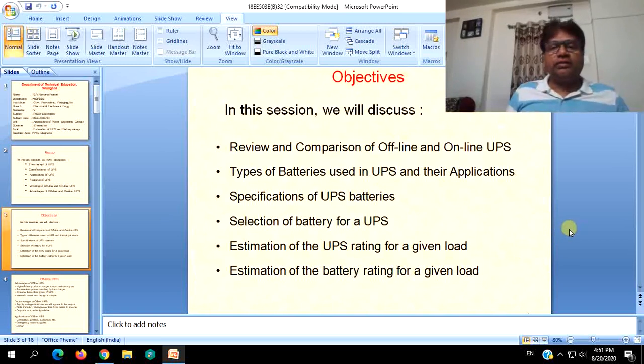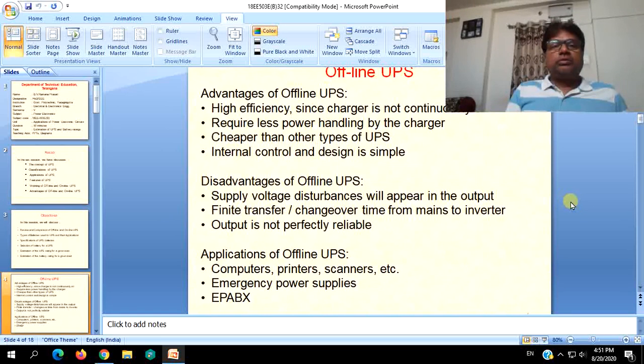First, we will review and compare offline and online UPS just briefly, and then switch over to the actual topic of this session, that is the selection of UPS, different UPS, their applications, different batteries used for different purposes, specification of UPS batteries, estimation of the UPS rating, estimation of the battery rating for given loads and backups.